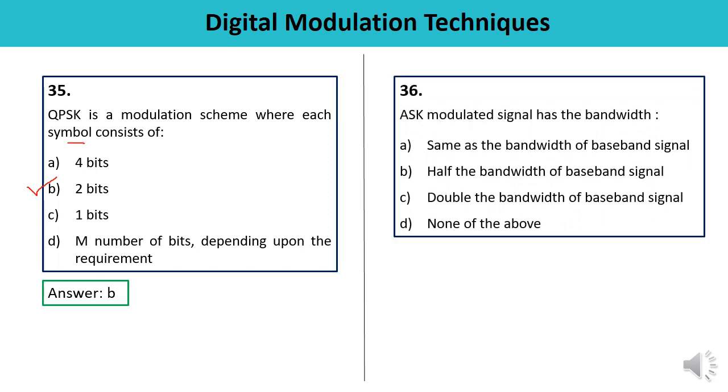Question number 36. ASK modulated signal has the bandwidth same as the bandwidth of baseband signal, half of the bandwidth of baseband signal, double the bandwidth of baseband signal, or none of the above. ASK modulated signal has the same bandwidth as that of the baseband signal. You must have derived the mathematical expression also. So answer is A.